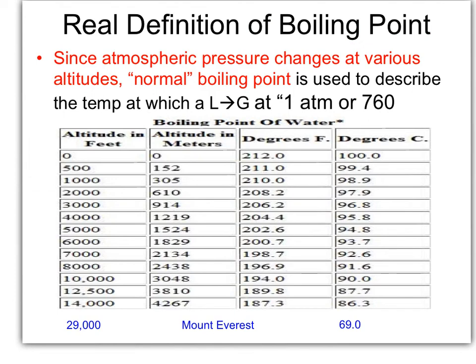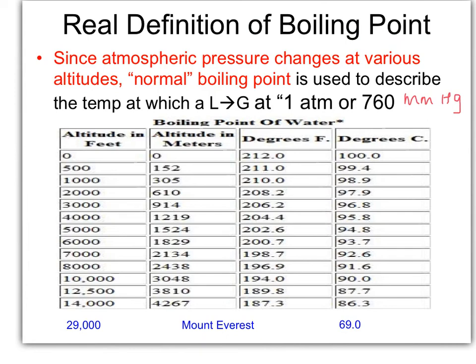As scientists, we need to keep measurements like boiling point standardized. So the term normal is used to target a boiling point around 1 atm or 760 millimeters of mercury.